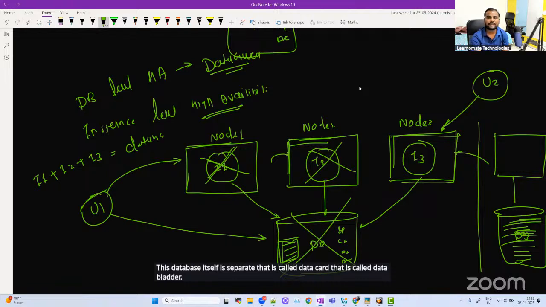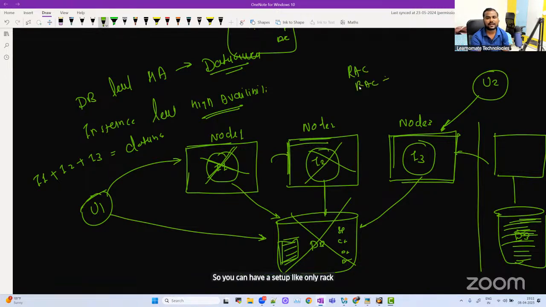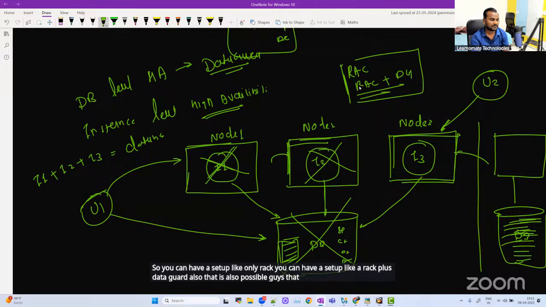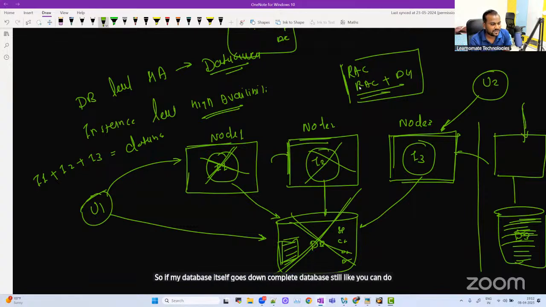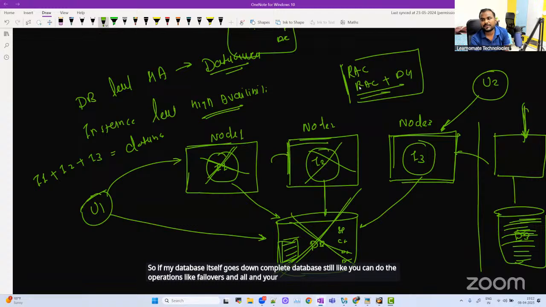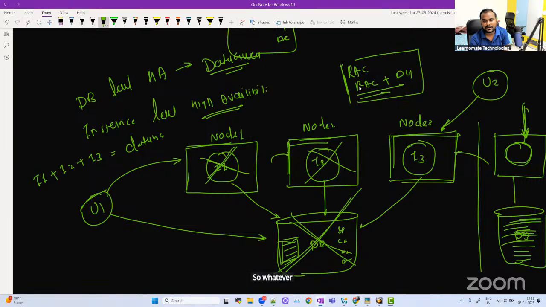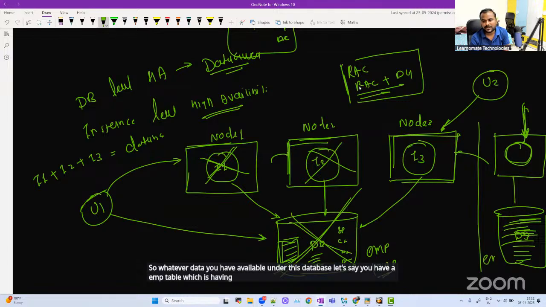You can have a setup with only RAC, or you can have a setup like RAC plus Data Guard also. That is also possible, guys. If my complete database goes down, you can still do operations like failover, and your users will get connected from this particular instance. Whatever data you have under this database, let's say an EMP table which has 1000 records, the same data you will find over here also. That is called Data Guard.